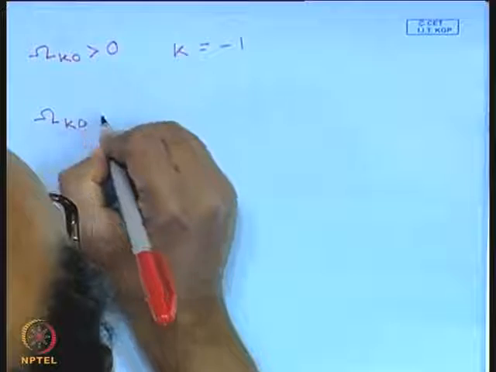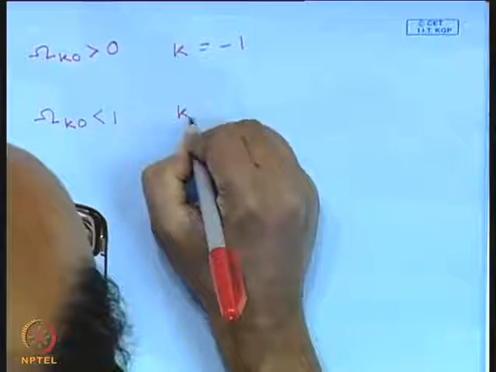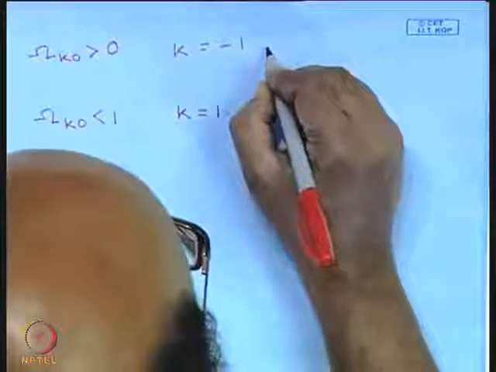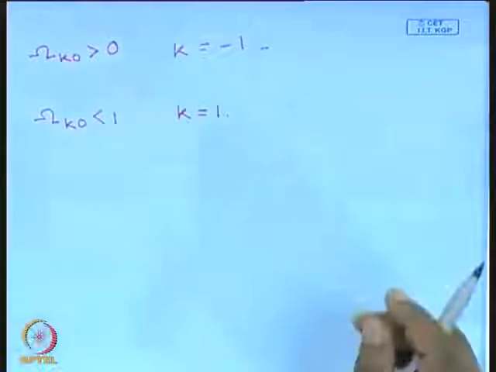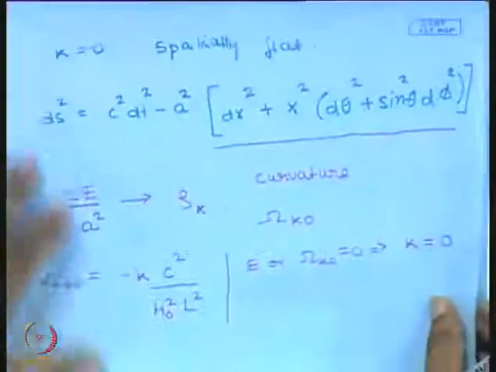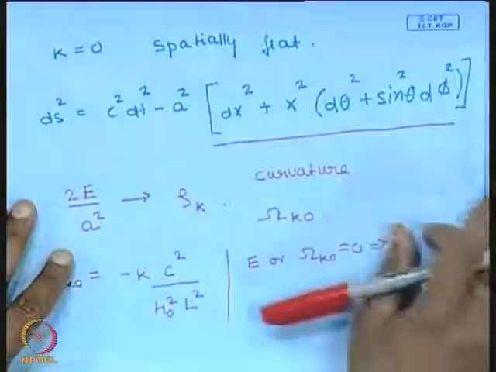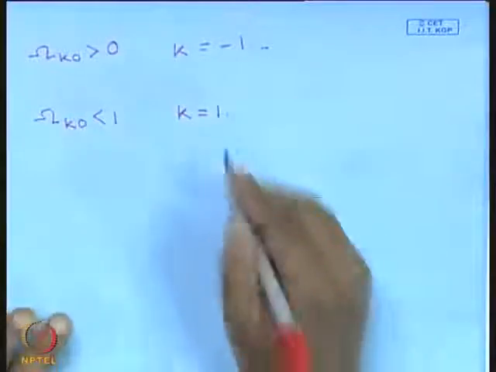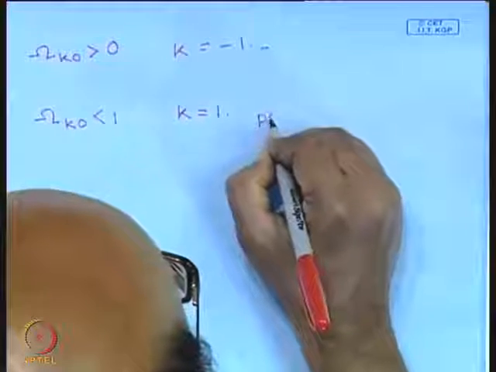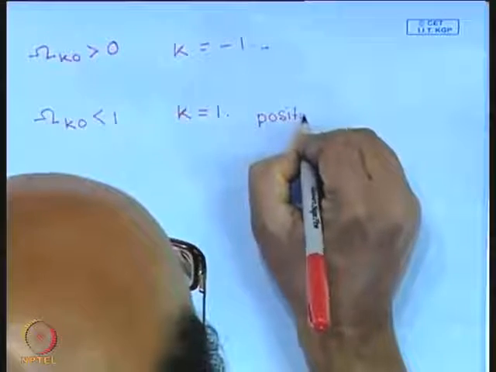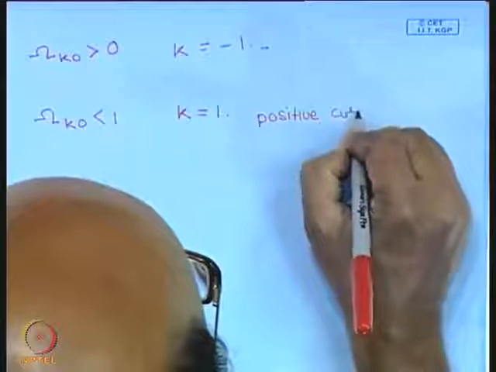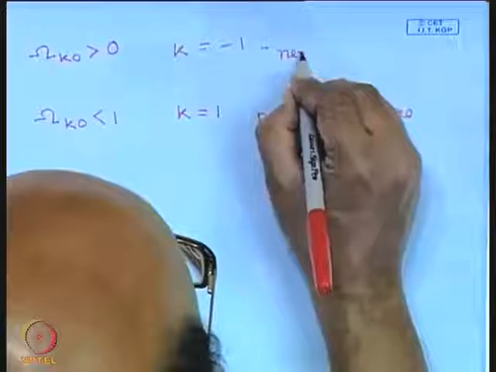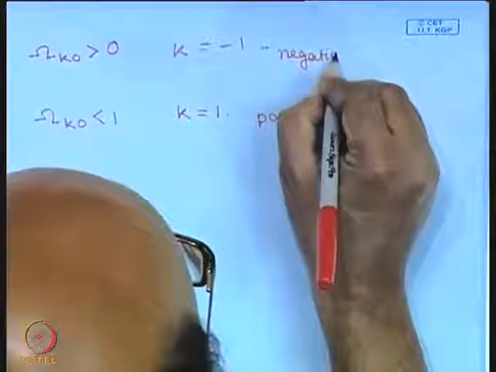is less than 0, then k is 1, and this is called, so the previous one was spatially flat, this k equal to 0 is spatially flat. This has a positive, this is a space of constant positive curvature. And this is a space of constant negative curvature.